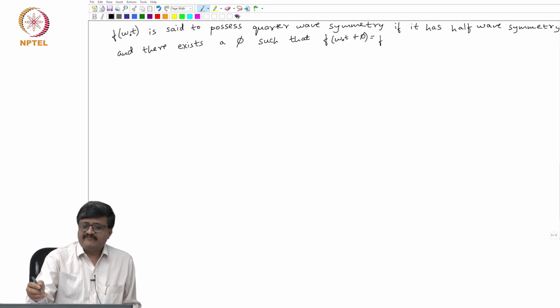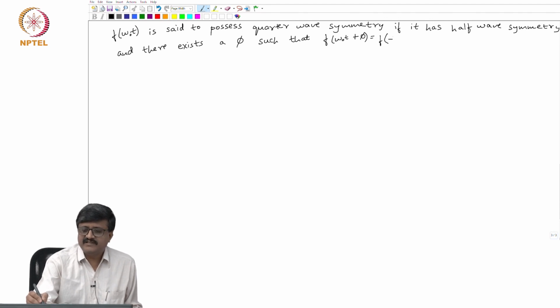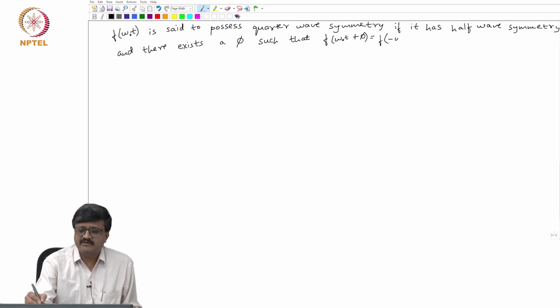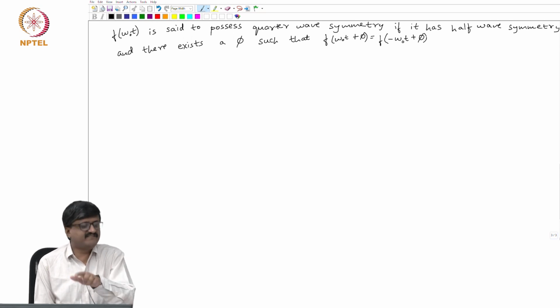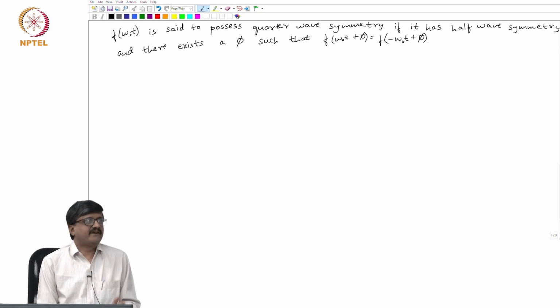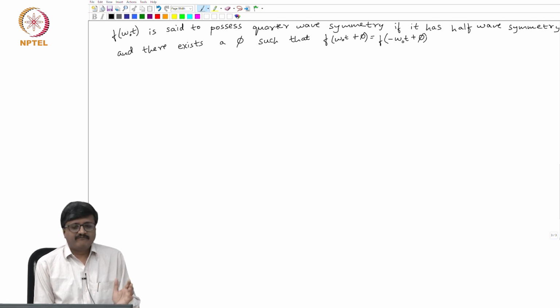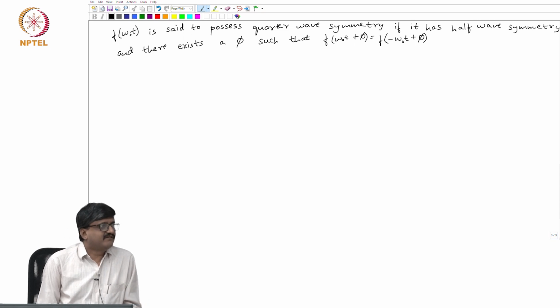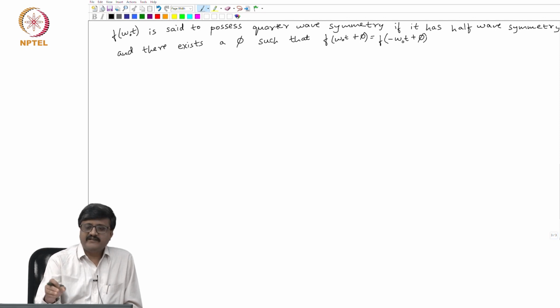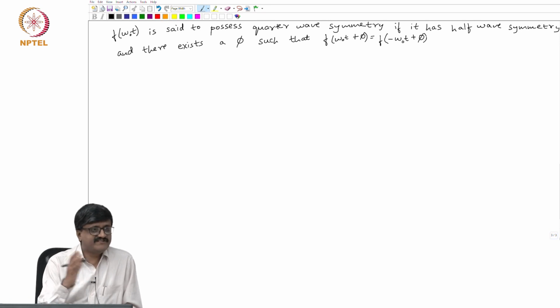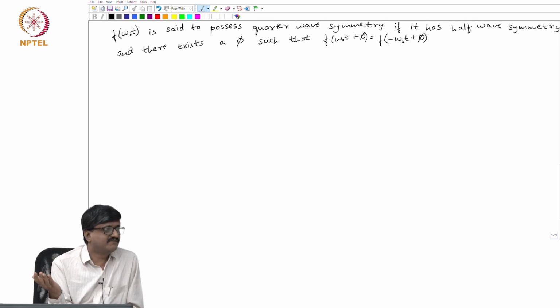If I want to make it an even function, I should say that f of omega o t plus phi is equal to f of minus omega o t plus phi. Is that okay? There should exist such a phi, so that I can shift either to the right or left depending on whether phi is positive or negative, such that I get an even function if I change the omega o t equal to 0 axis, that is all I am trying to say.